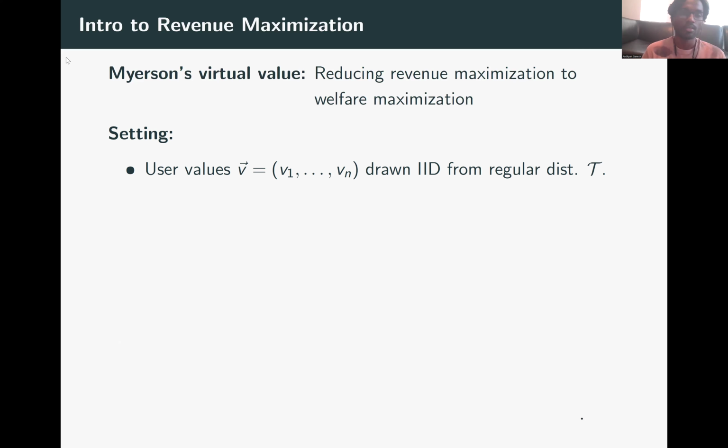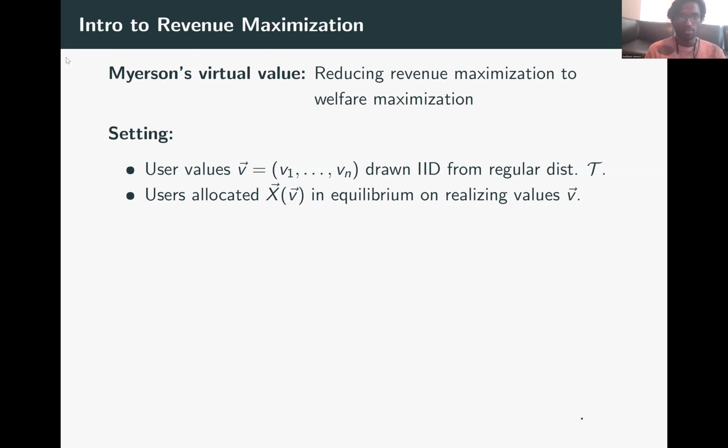So we'll go over the setting quickly for both the TFM problem and a more traditional auction theory setting. There are n users with values v equals v1 through vn. And we live in an average case world where these values are drawn IID from a distribution F. We assume that this distribution is regular. It's more a technical assumption. We don't have to worry about the details.